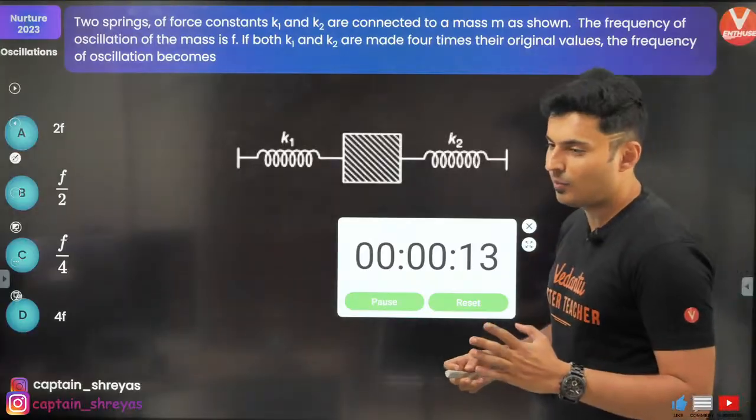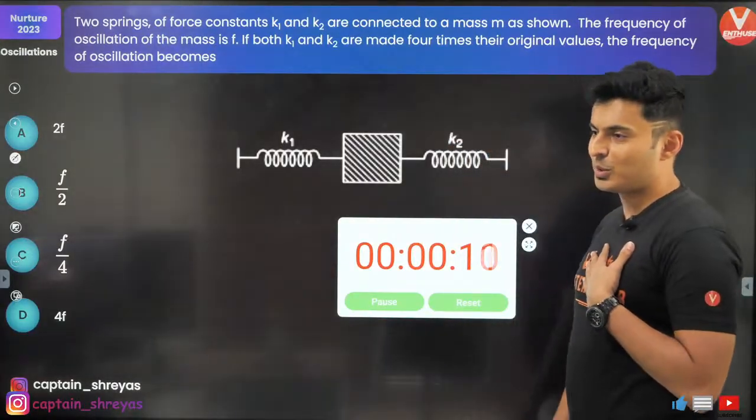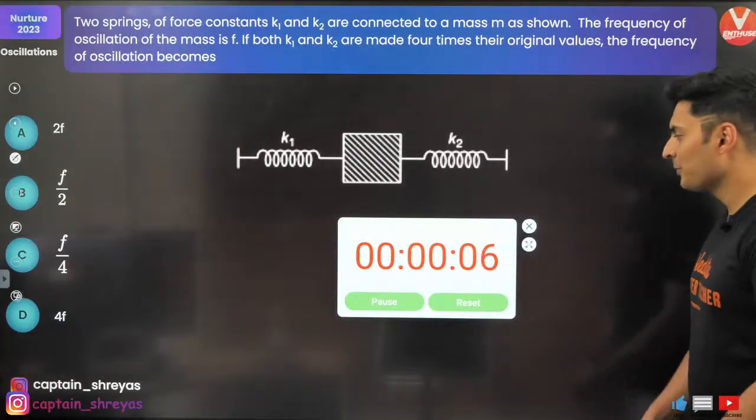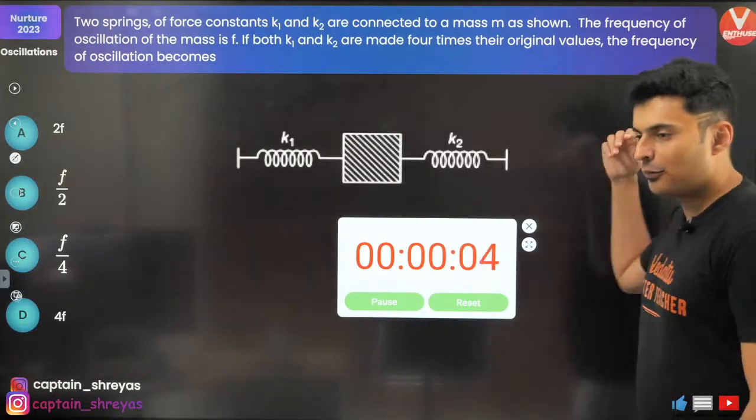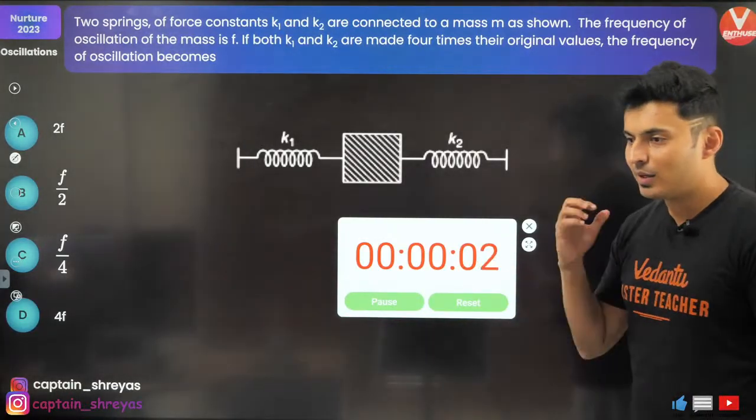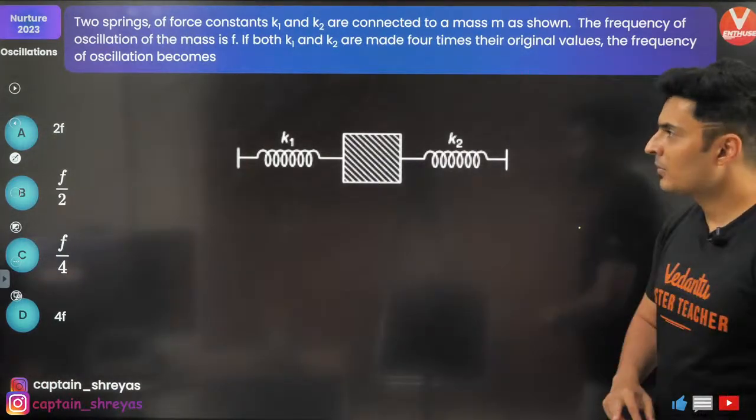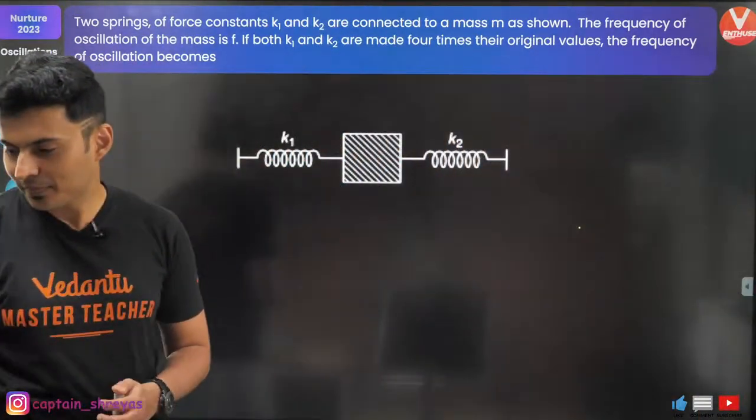10 seconds to go. Come on. Come on. Come on. You should be able to do this. I'm not going to tell you whether it's right or wrong. 5, 4, 3, 2, 1, and there you go. Okay, let's figure this out.